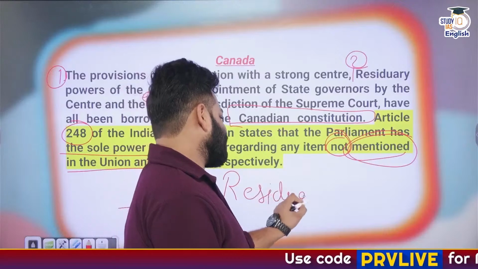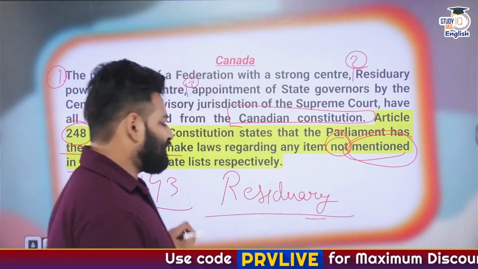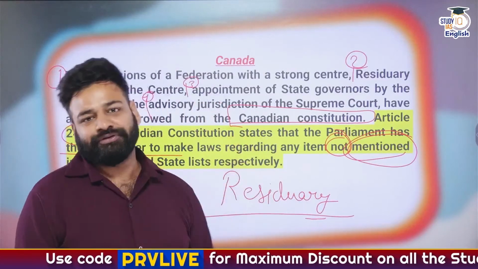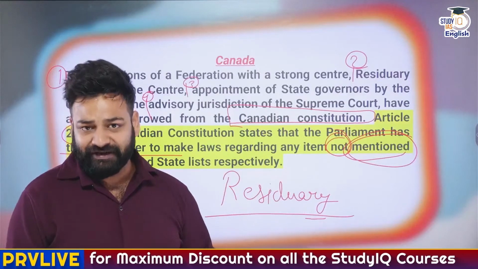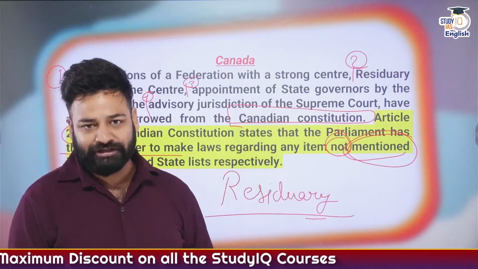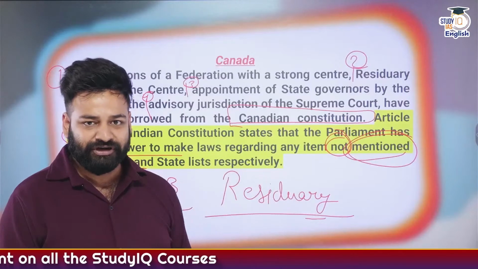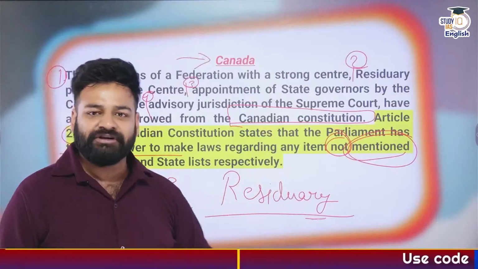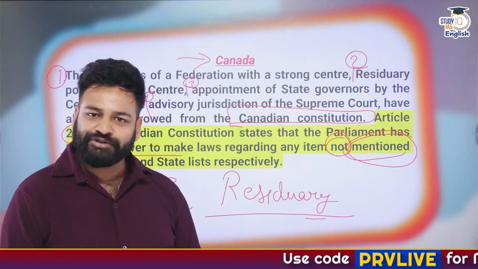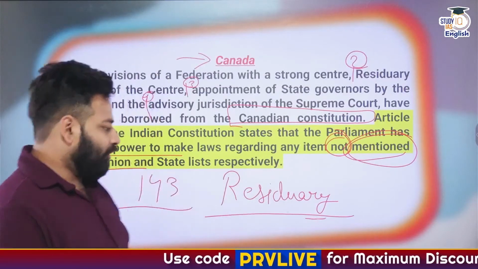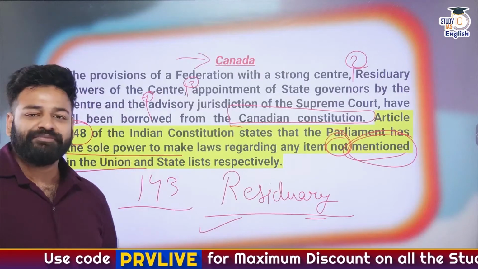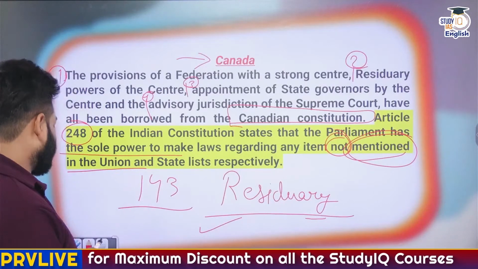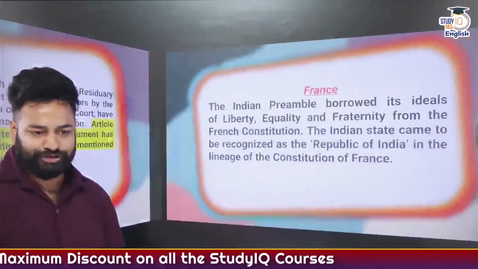We also discussed this while talking about the Government of India Act 1935, where the Viceroy was making the law on the residuary matters at that time. But in Canada, it was a very wonderful thing that the residuary powers were given to the centre only. So obviously, we have also given it to the centre. So this one is also followed from the Canadian Constitution.